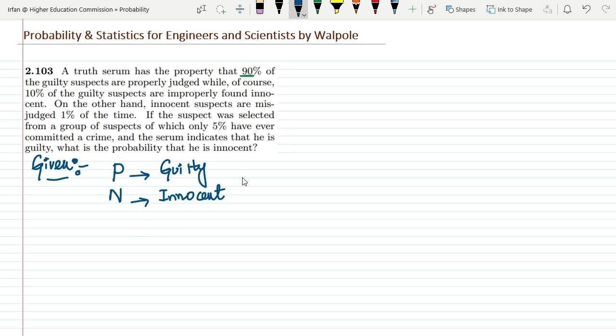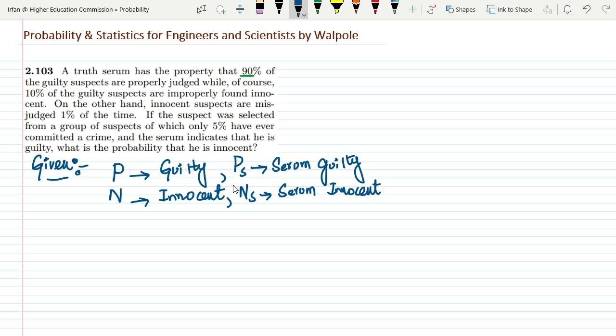Similarly, here we are also using P of S, which is shown guilty by the serum, and similarly N of S, in which the serum shows that a person is innocent.